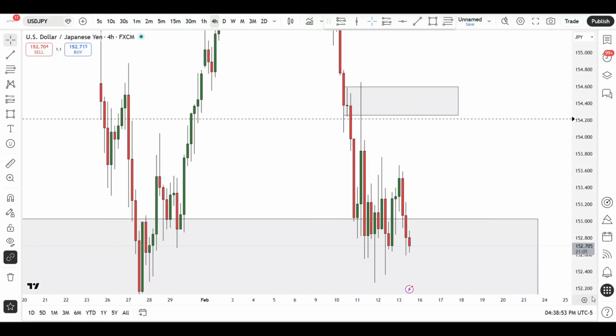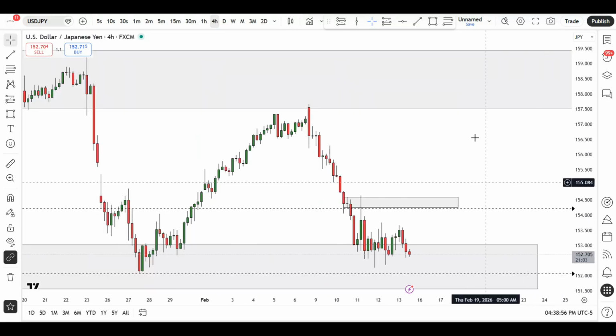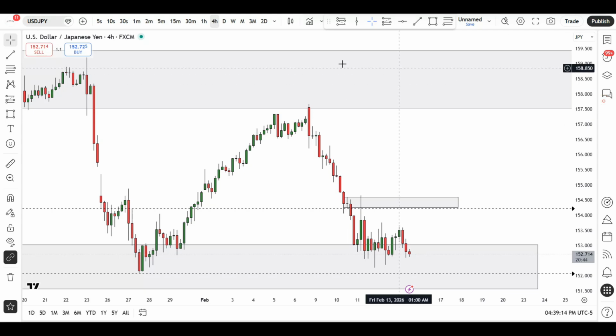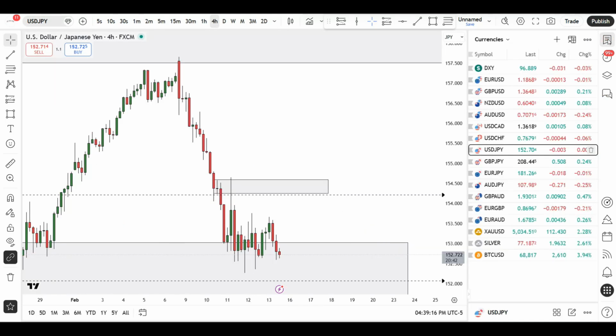So I won't be surprised next week if the market gives us a quick push to the upside into this particular area, and then from right around here, the bears can start coming back into this market to take off these lows and probably start heading towards those demand zones that we have identified and the gap areas. Okay, so that's it for US dollar Japanese yen.